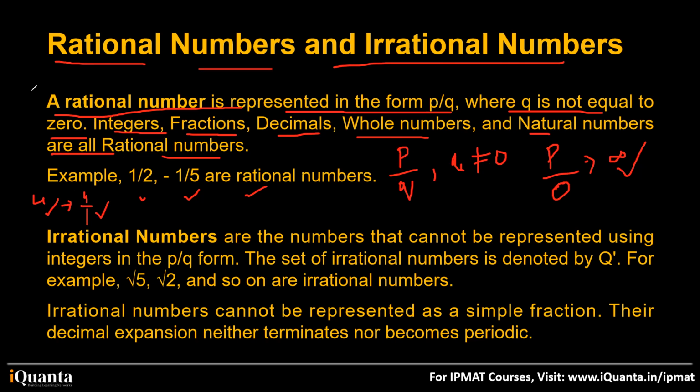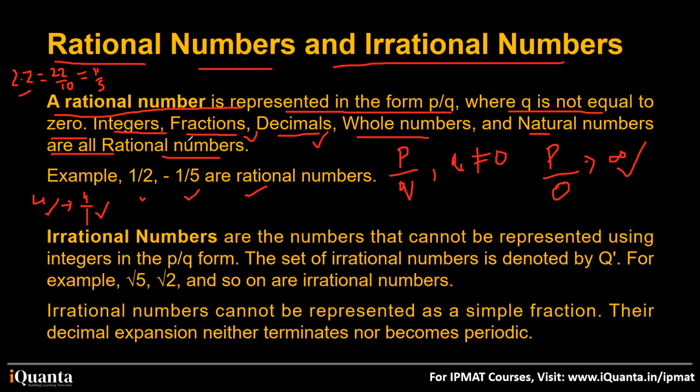Fractions. Can fractions be written in the form of P by Q? Let's see, 2.2. Yes, it can be written in the form of P by Q, 22 by 10, right? So 22 by 10, if you simplify further, becomes 11 by 5. So 11 by 5 can be written in the form of P by Q, where P is 11, Q is 5, and Q is not equal to 0. So yes, fractions are also rational numbers.